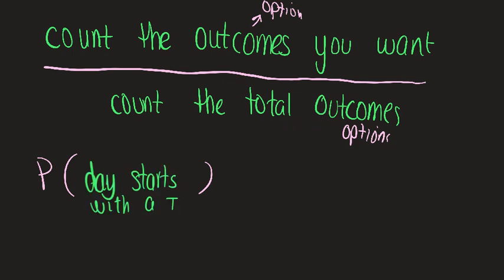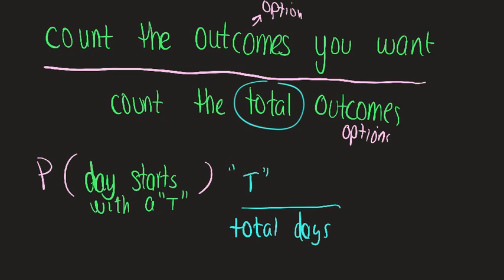All right, so our first example is going to be, what is the probability that a day of the week starts with the letter T? Day starts with a T, the letter T. So let's count. How many total days are there? Then we're going to count how many days start with T. So the total outcomes would be the total number of days possible. The outcomes I want are only the T days.